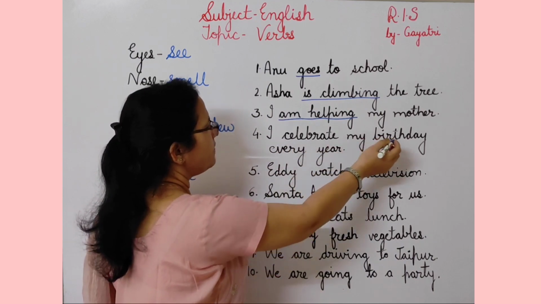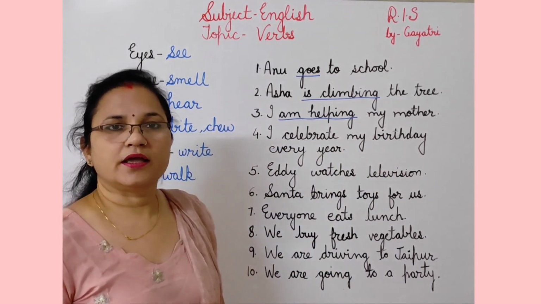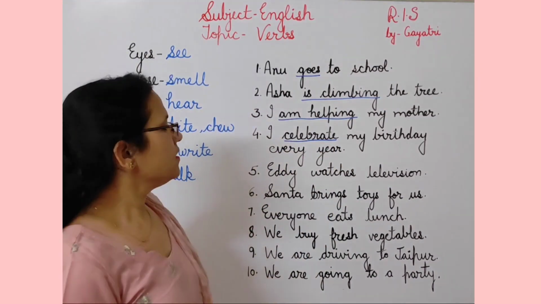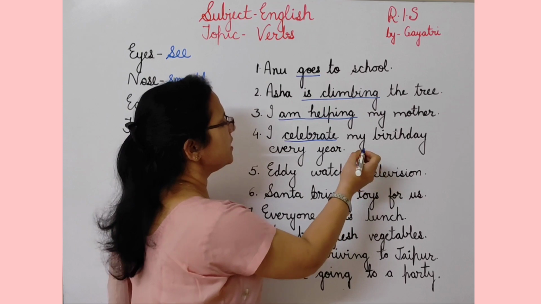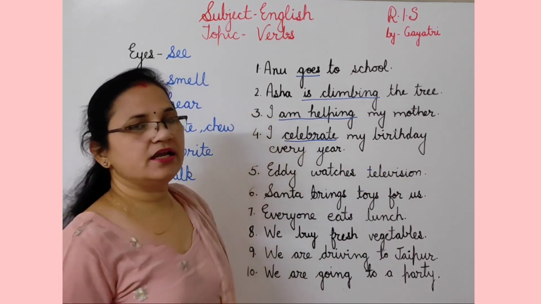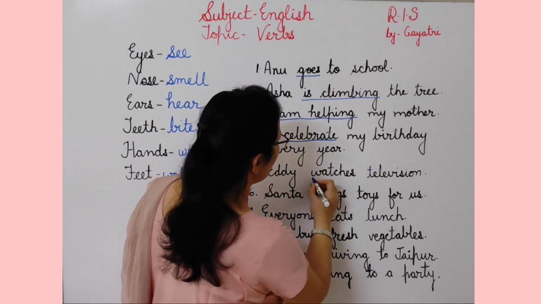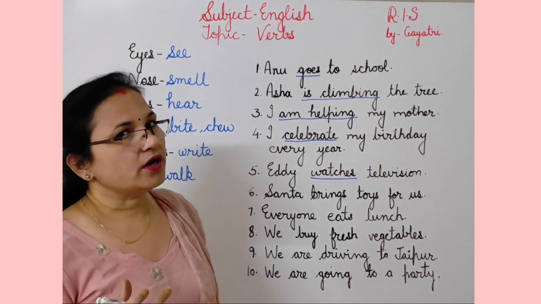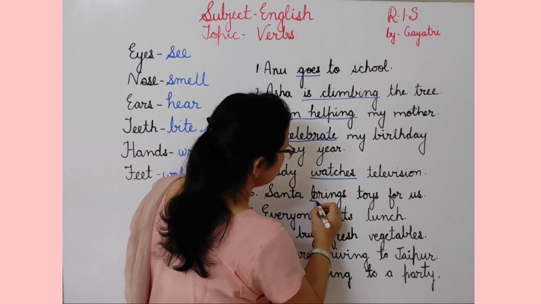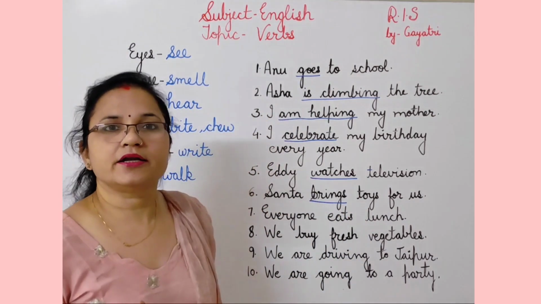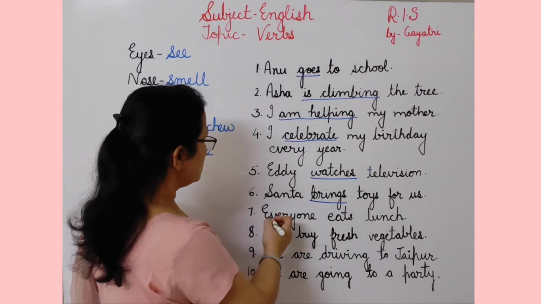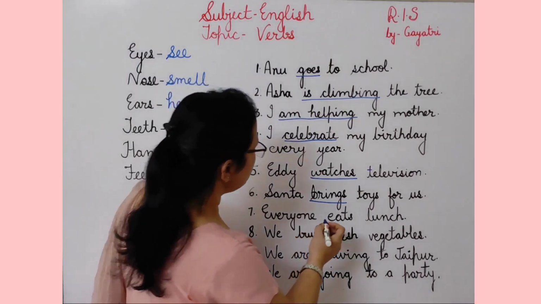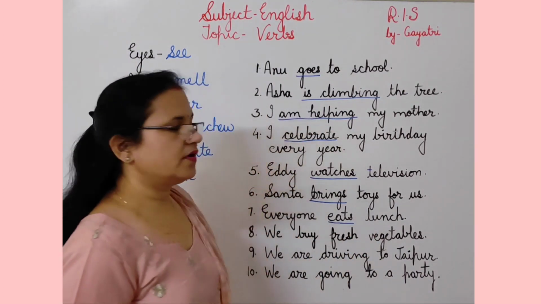And I celebrate my birthday every year. Here what is verb? Celebrate. Celebrate is verb here. Then Eddie watches television. Here what is verb? Watches. देखता है. Santa brings toys for us. So brings. Santa हमारे लिए क्या लाता है? Toys लाता है, खिलौने लाता है. Everyone eats lunch. So here which action is done? Eating. So eats is verb here.